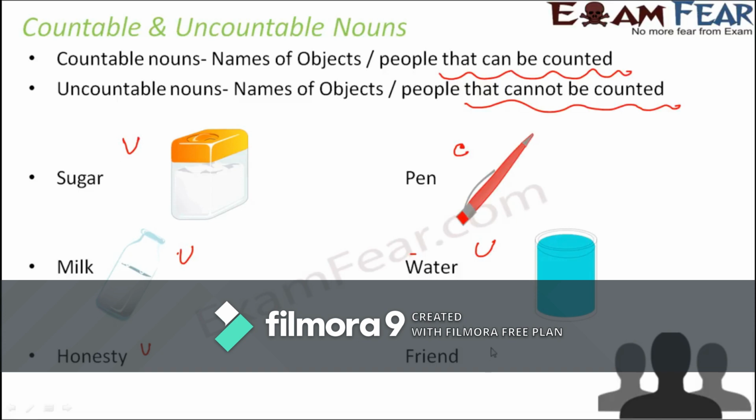However, when you look at the example of friends, they are countable because you can very easily count the number of friends that you have, because one friend is basically one person and it is quite convenient to count the number of persons. So friends are countable. So out of all the examples which we have shown on this screen, pen and friend, they are countable. Rest of them are uncountable nouns.